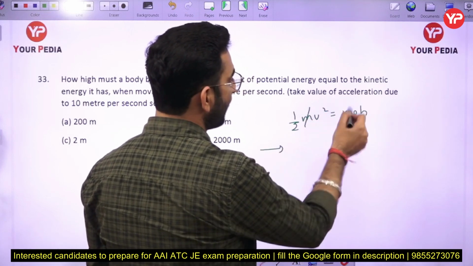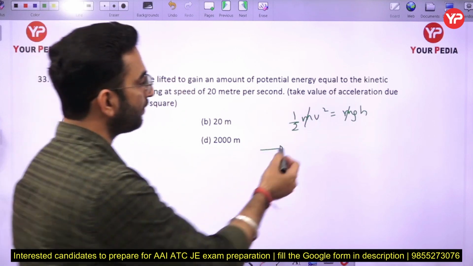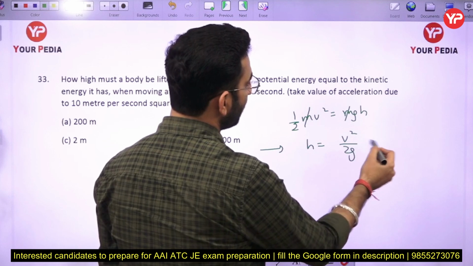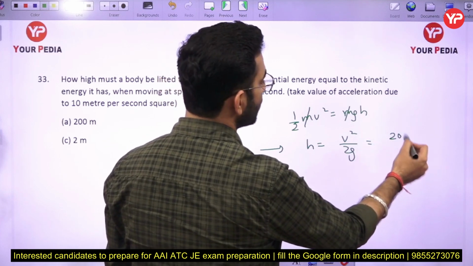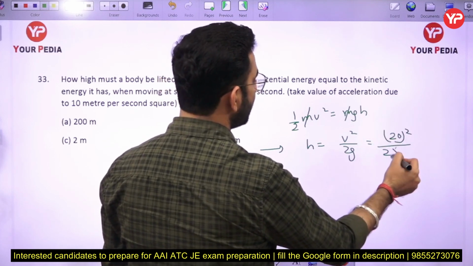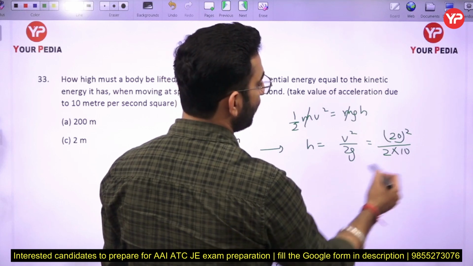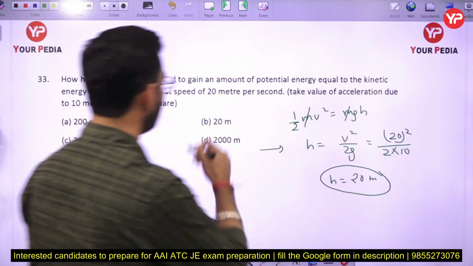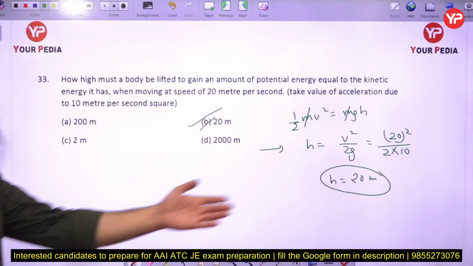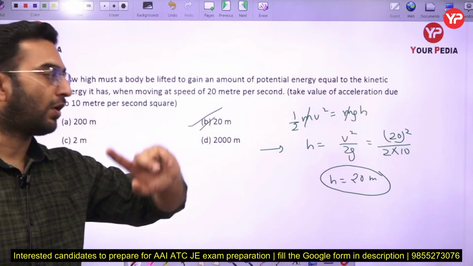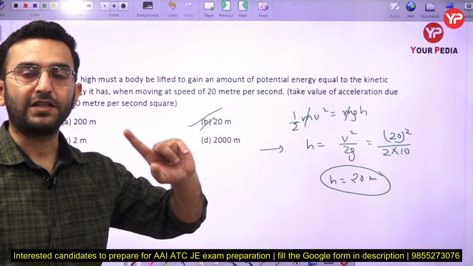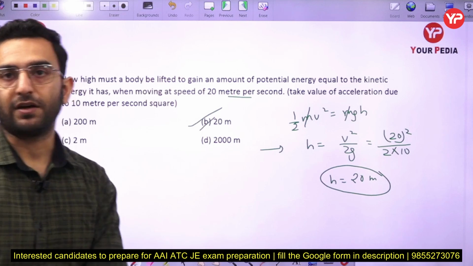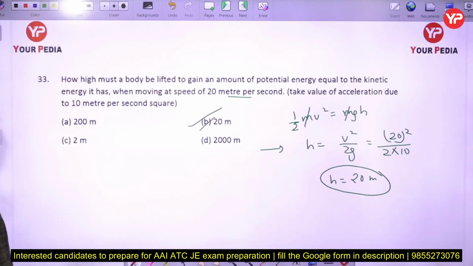So m will be cancelled out, and the height will be equal to v square upon 2g. v is given as 20, and g, let us say, is 10. If you just solve it, you are going to get the value as 20 meter. So if you raise the height of an object by 20 meter, you are going to have the same amount of kinetic energy as well as potential energy if the body is moving at 20 meter per second. So that's again a very simple part.